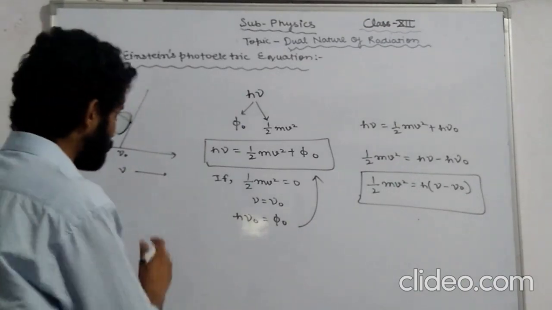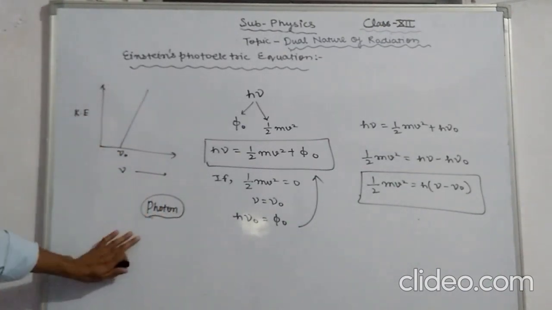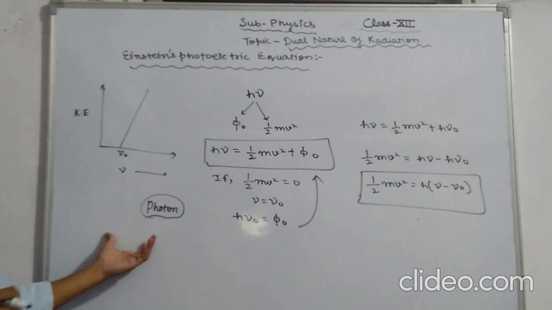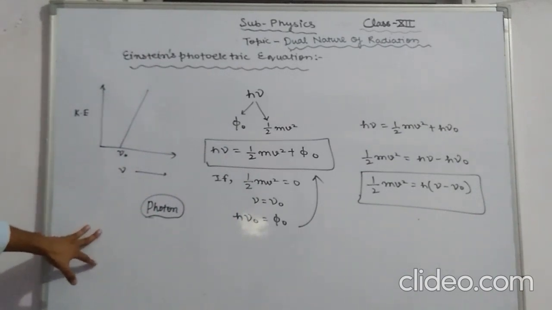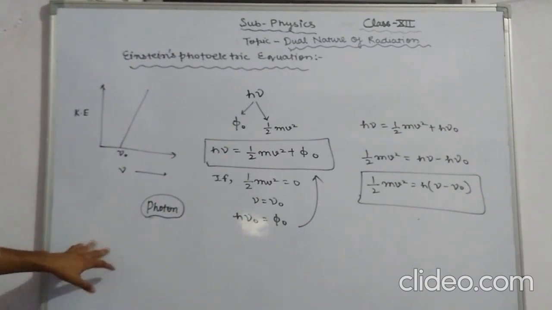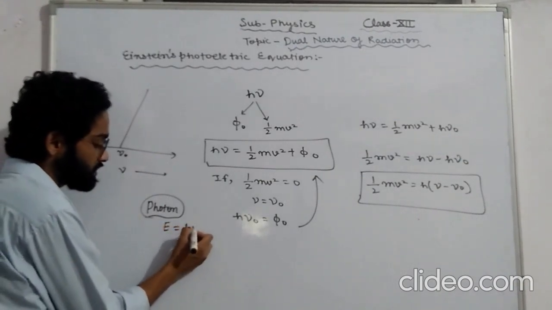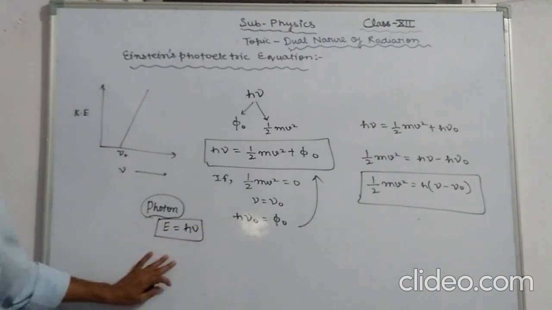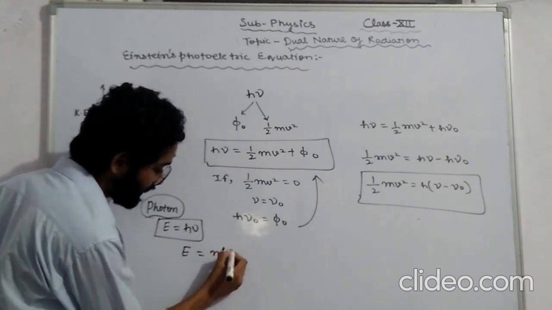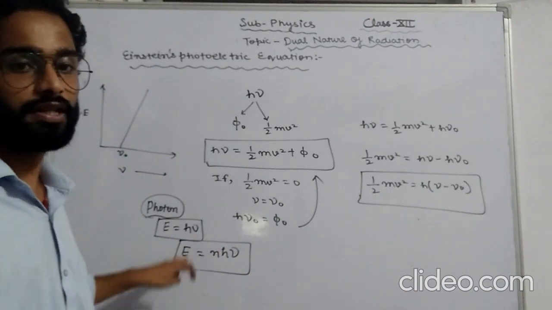Now let us talk about the photons. What are photons? Photons are the packets of energy. These are also known as quanta, the quantum of energy ejected at the speed of light by an emitter. The energy of each photon can be given as h nu. If there are n number of photons, then the energy E can be given as n h nu. I hope you have got all these.